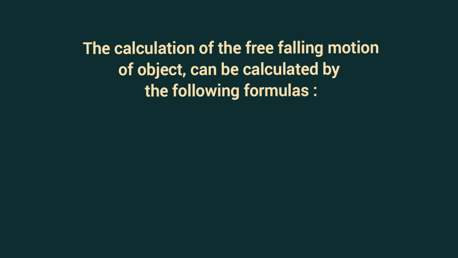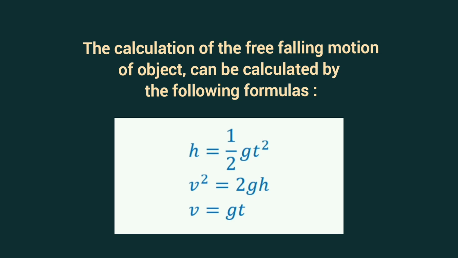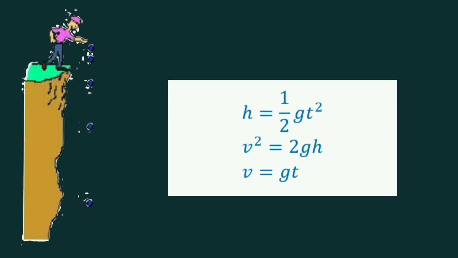And then the motion of a free-falling object can be calculated using the following formulas. Although a state without air resistance is almost impossible to find on Earth, in everyday problems air resistance can be ignored, so that by using the formulas for falling objects, we can solve simple problems in everyday life, such as determining the height of a place.